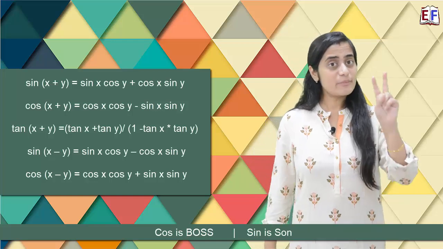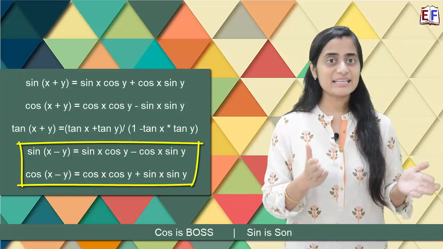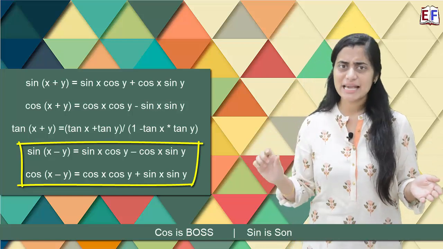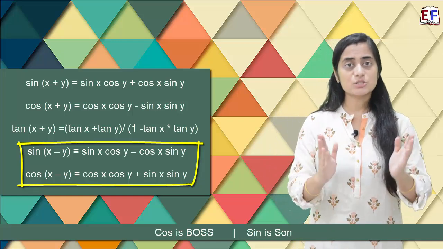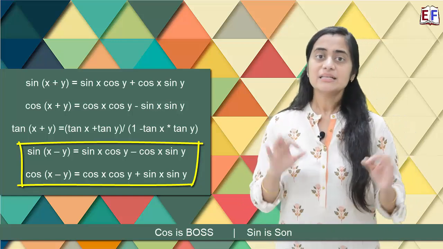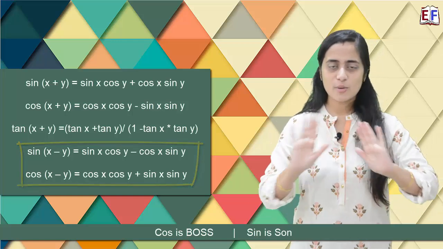Now, if you are able to remember these two formulae, the other two formulae become very simple. So if it is sine x minus y, the formula is going to be the same, just that the plus sign is replaced with a minus sign. So it becomes sine x cos y minus cos x sine y. Similarly for cos x minus y. So sine and cos formula is done.